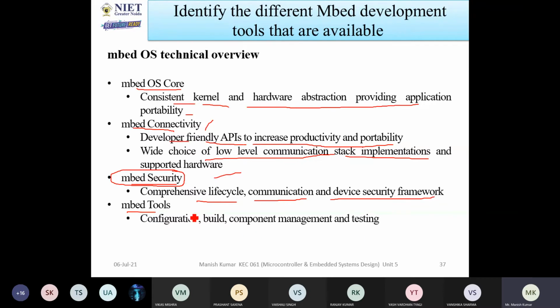Now we are talking about the Embed tools. Embed tools cover configuration, build, component management and testing. If you want to use the devices, you have to configure them, build the target, and do component management and testing. Different types of tools are available. With the help of tools, you are able to write programs, debug the programs, and run the programs on the systems so that the system will work efficiently.